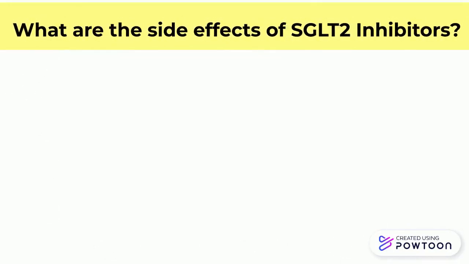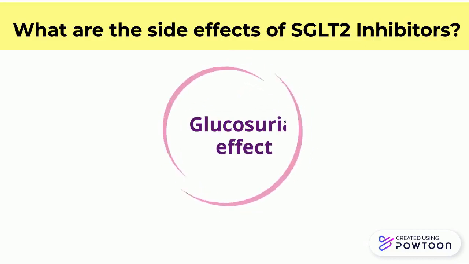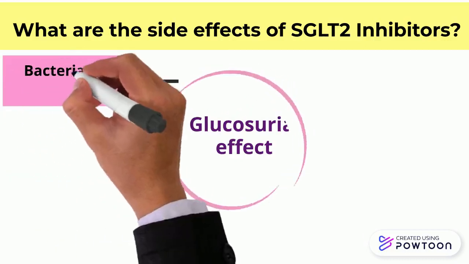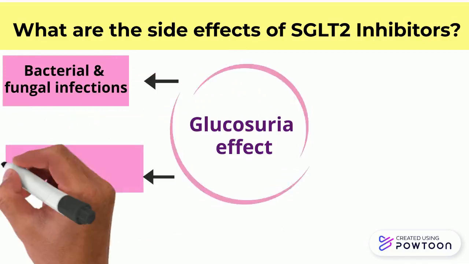Now we see what the side effects of SGLT2 inhibitors can be. As we know the mechanism of SGLT2 inhibitors, it acts as a diuretic which produces a glucosuria effect. The first common side effect of SGLT2 inhibitors is bacterial and fungal infection. The second common side effect of this drug is dehydration and hypotension.